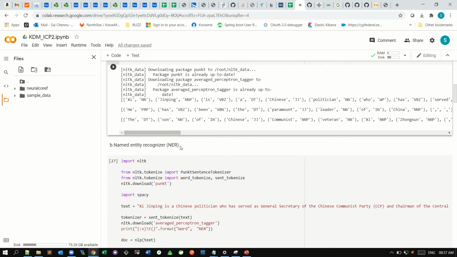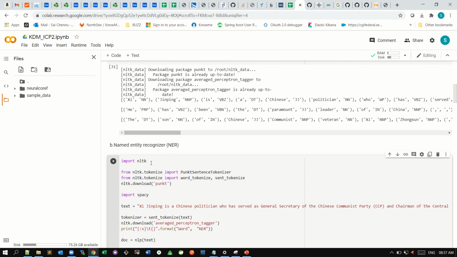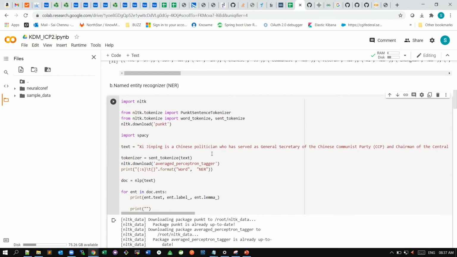Coming to the named entity recognizer, this also works on the NLTK library. Basically, named entity recognizer is a functionality where if you pass a sentence, it will extract each word and recognize what kind of entity it is. For example, if it is China, it will show it's a country.